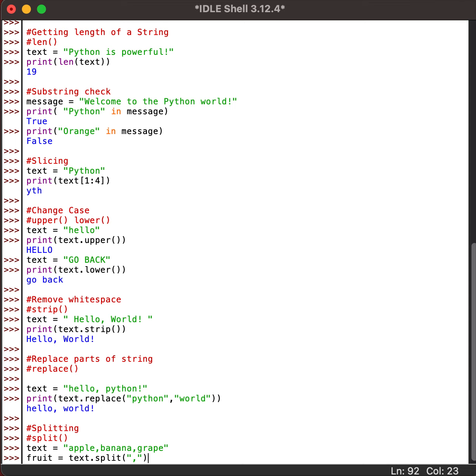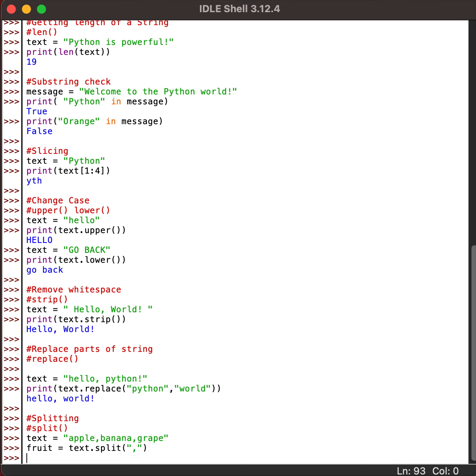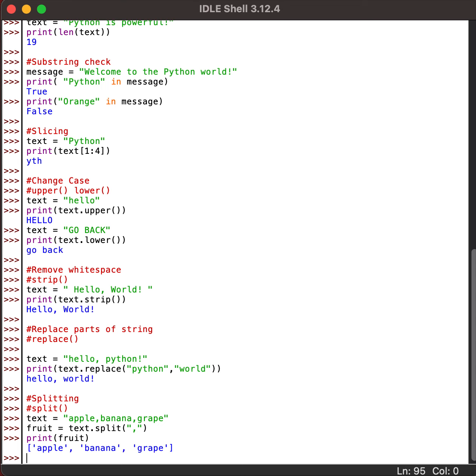So wherever a comma is there, it will split it out and we will have the details separated. So it creates a list apple, banana, grape and gives us the value. So where can we use it? We can use it very well with CSV, comma separated values. So we can use it to split a CSV row into individual fields in a data analysis project.